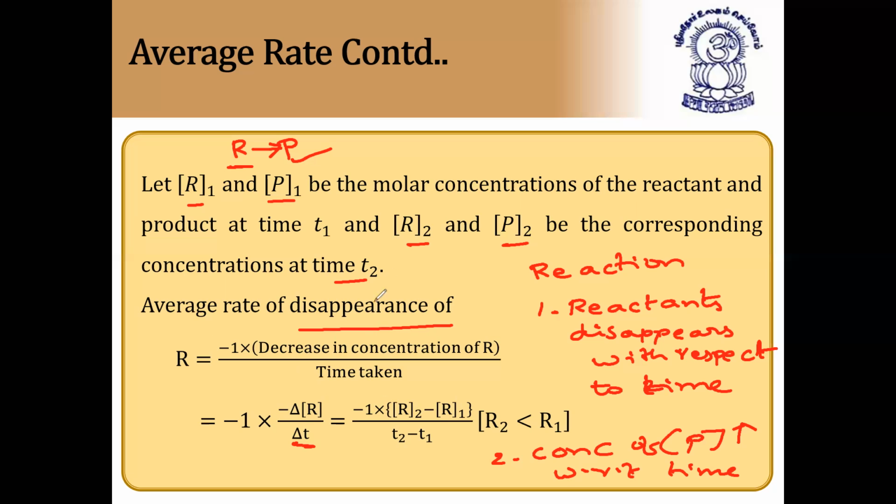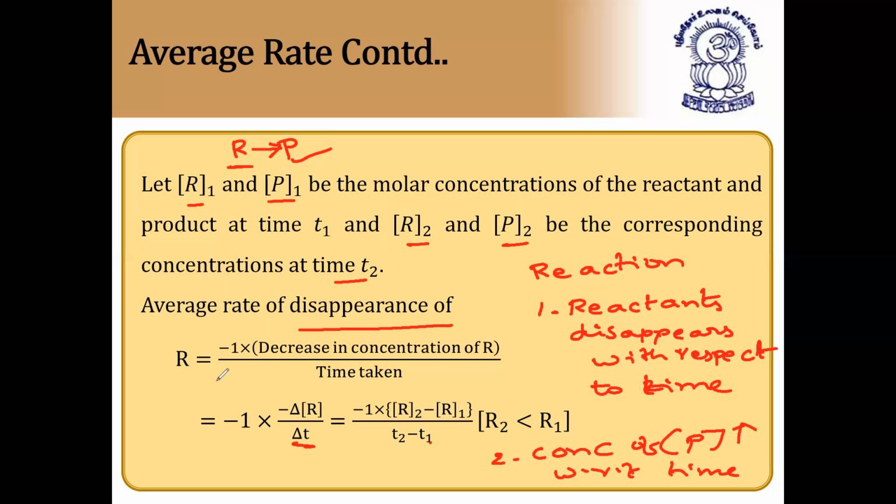This can be calculated by using the formula R2 minus R1, because initially it is R1 concentration, and after time interval t1 it changes, at time interval t2 it changes to R2. So R2 minus R1 by T2 minus T1, that is the change in time taken. Time taken is T2 minus T1. And in this case R2 should always be less than R1, only because as the time increases the concentration of reactant decreases. R1 is the initial concentration of reactant, R2 is the concentration of the reactant after time t2 seconds.